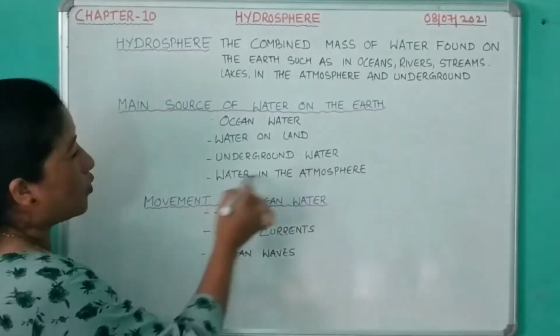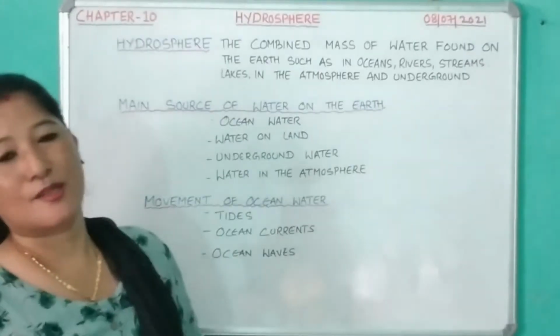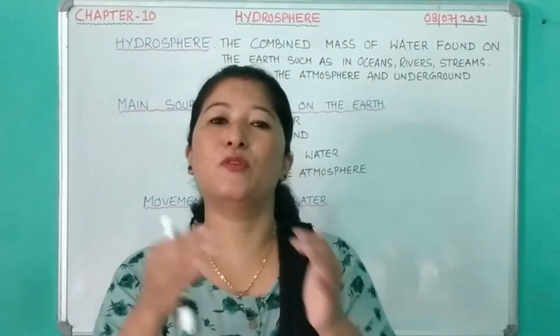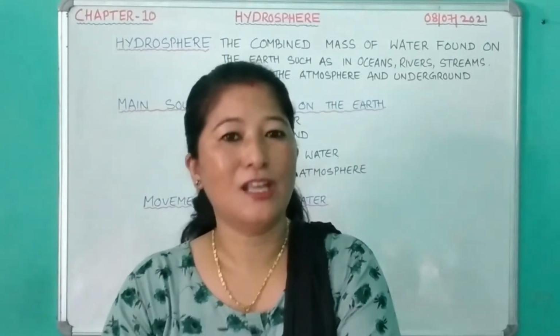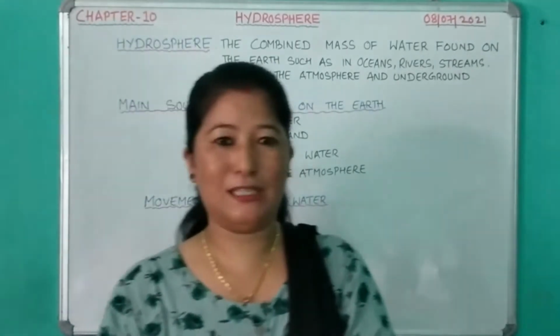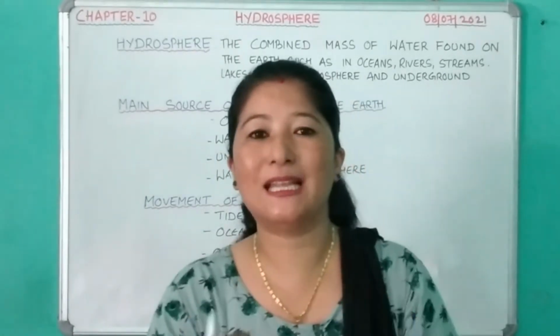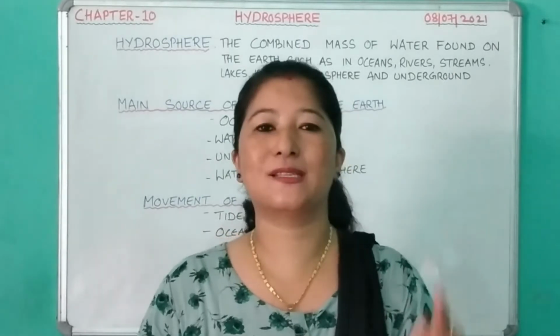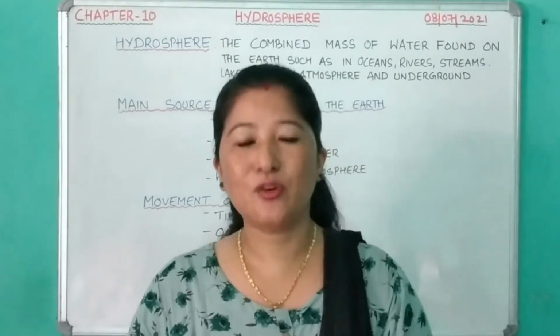Then the next one is the water in the atmosphere. Water is also present in the atmosphere in the form of water vapor, which gives rise to humidity. What is humidity? It's an important element of weather and climate. The amount of water vapor present in the atmosphere is known as humidity.